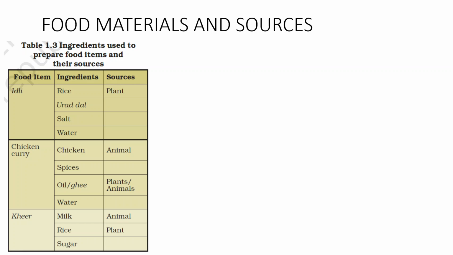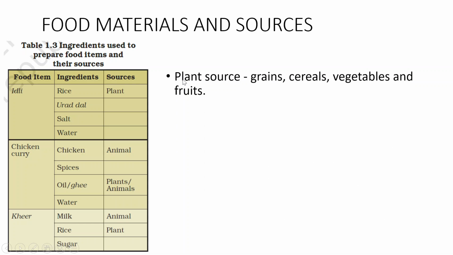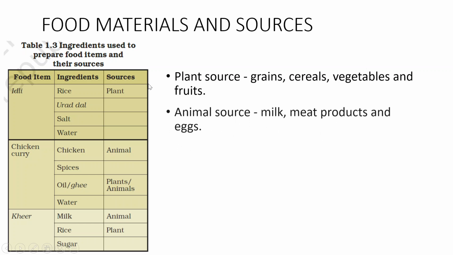If we look at this table closely, we can see that different ingredients have different sources, and the two main sources of these ingredients or food materials are, first, plant source, from which we can get grains, cereals, vegetables and fruits. And the second main source is the animal source, where we can get milk, meat products and eggs.